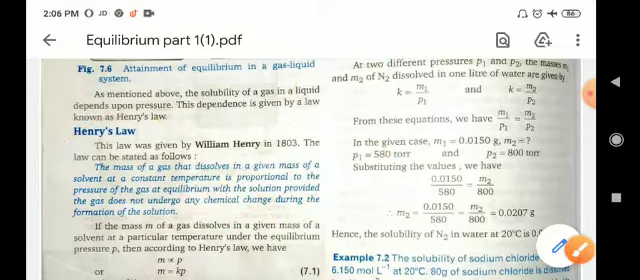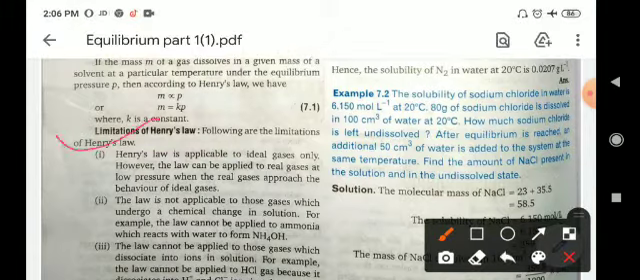Now, limitations of Henry's law. Henry's law is applicable to ideal gases only. However, the law can be applied to real gases at low pressure, when the real gases approach the behavior of ideal gases. The law is not applicable to those gases which undergo a chemical change in the solution. For example, the law cannot be applied to ammonia, which reacts with water to form ammonium hydroxide. So for these types of gases, this law is not applicable.